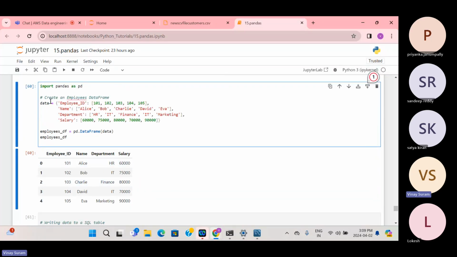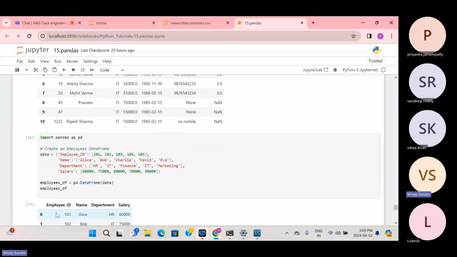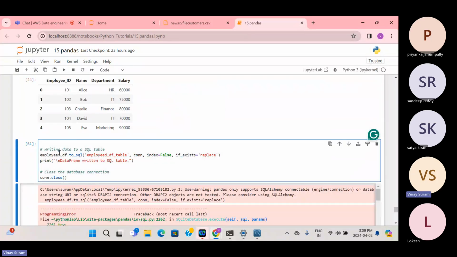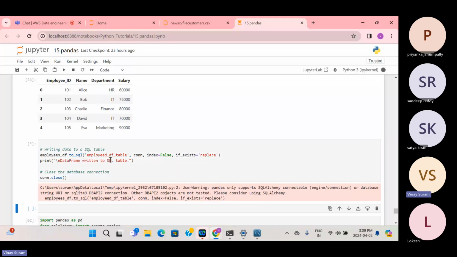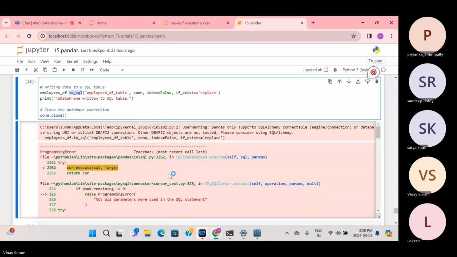Okay, so here is the data. Alice, Raj, Alice, Bob and Charlie, four records. I'm creating the DataFrame now, a simple employees DF, which is fine. And now I'm using employee_df.to_sql, employee table, and then index equals False, if_exists equals replace. So basically, I'm just trying to write it to the table. Okay, seems like some error.